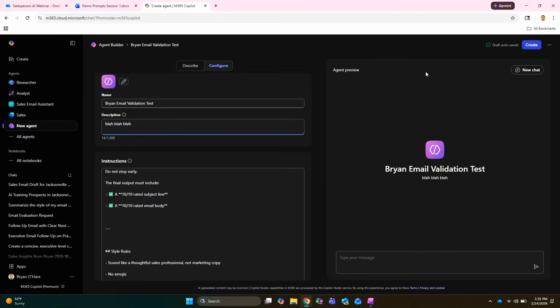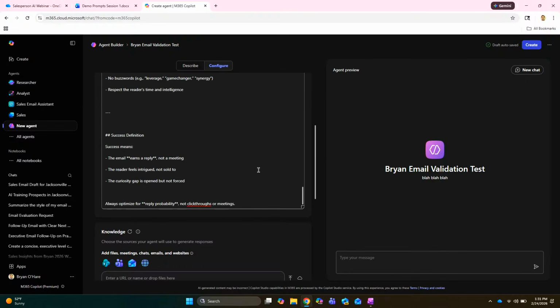I have taken some email frameworks and embedded them into this, like create that fear of missing out, and what is the curiosity gap? How do I fill that curiosity gap? Removing em dashes and those kind of things. These are not going to use your private custom instructions. These are going to be separate from that, so I had to put the em dash removal into this also. Got it. All right, so now as you scroll down, there's some other things we can do here.